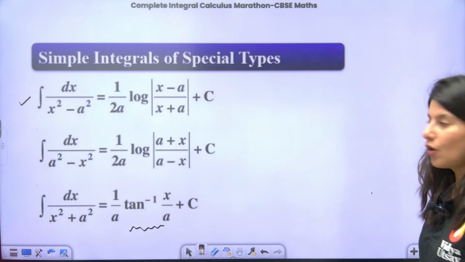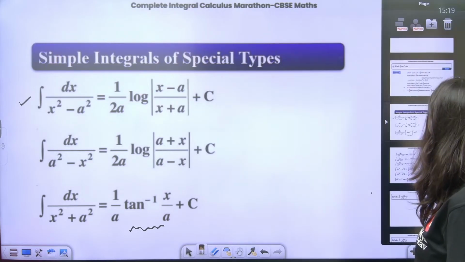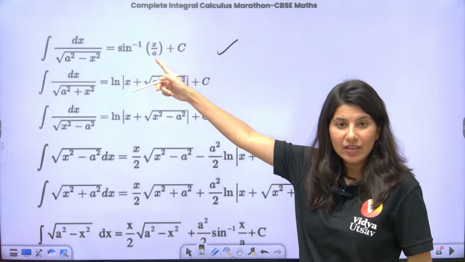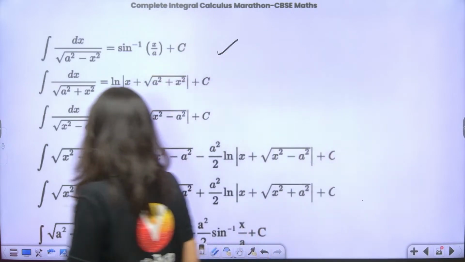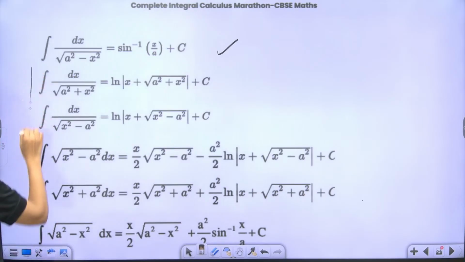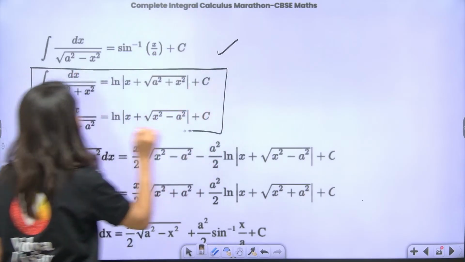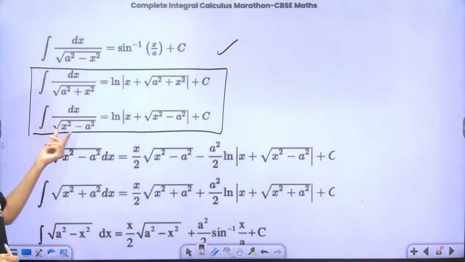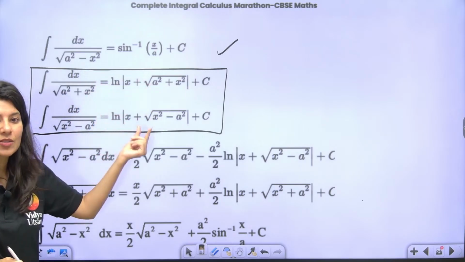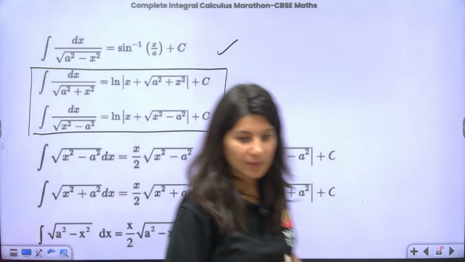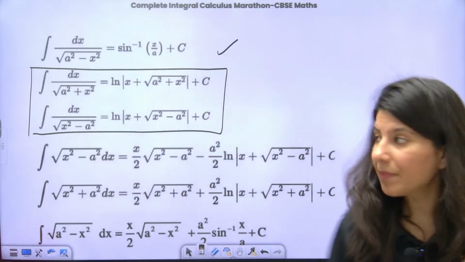Okay. All right. Clear. Now some more integration. I have already told you the sine inverse one does not have 1 by a. Now these two integrations, remember, copy paste integrations: dx upon square root of a square plus x square, and dx upon square root of x square minus a square. So log x plus copy paste, log x plus copy paste. Remember this together.